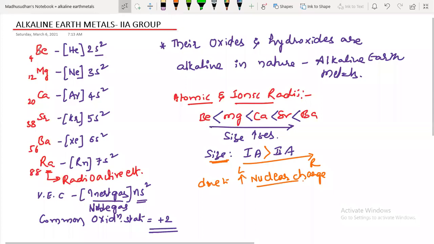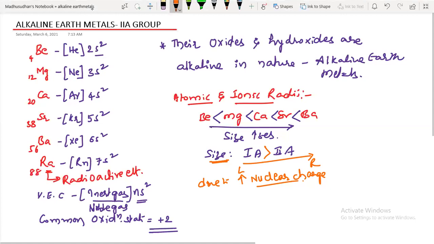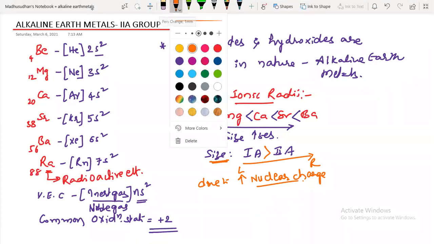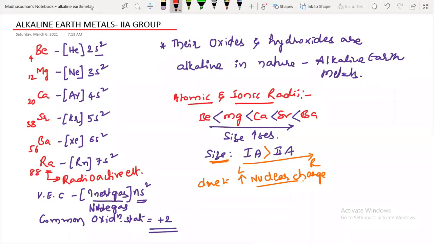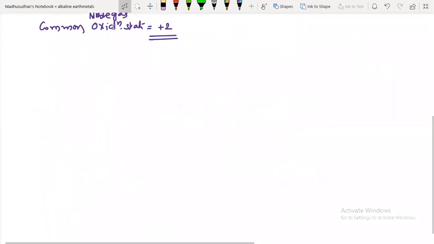Next one, please take a screenshot of this or note it down first. Okay. Next property I'm going to discuss is the second one, ionization enthalpies.